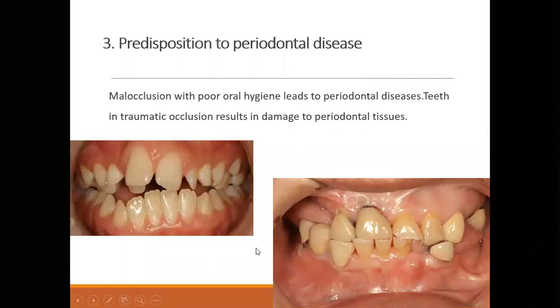Again, due to this malocclusion, the patient will have a lot of periodontal issues. Poor oral hygiene, the patient may have traumatic occlusion. This is traumatic occlusion. The patient is trying to bite, but the abnormal contact of anterior teeth is producing continuous trauma over the central incisor. And this traumatic occlusion may be because of this tooth. This tooth is more palatally placed, and the patient is trying to bite.